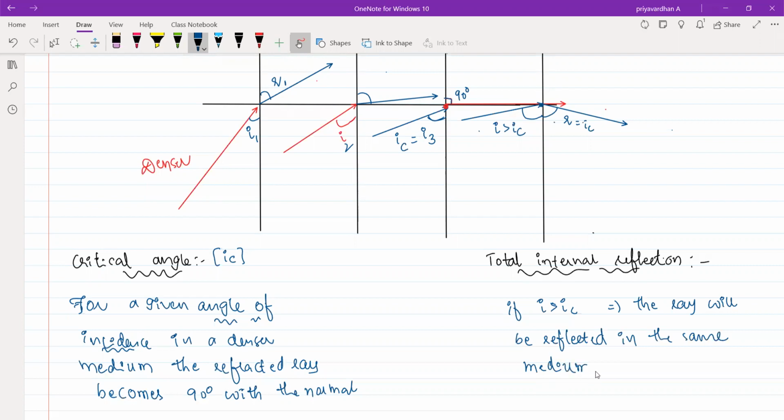You can say this is total internal reflection. Totally the ray is getting reflected.